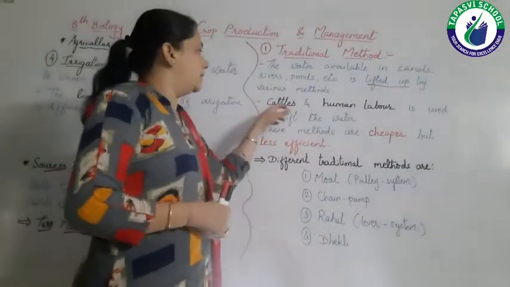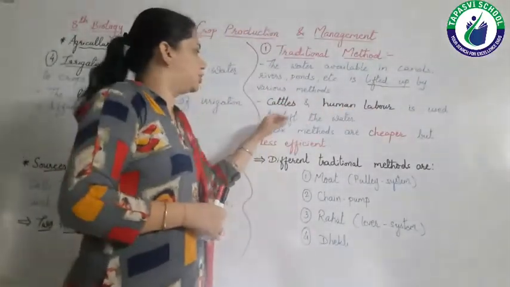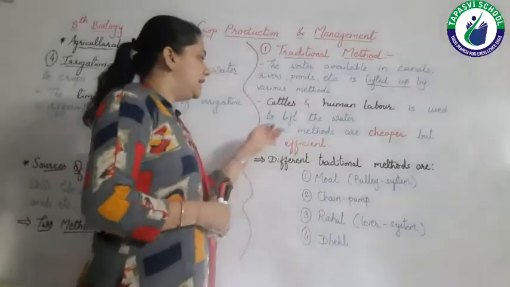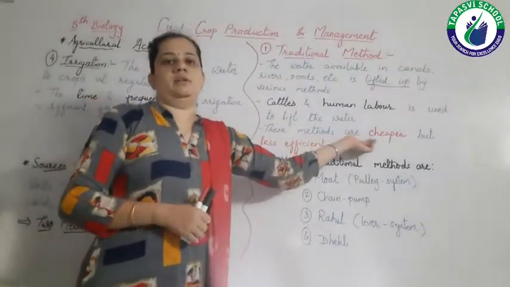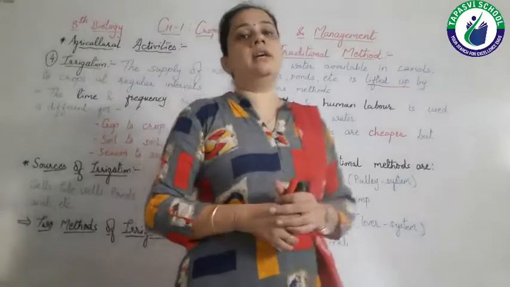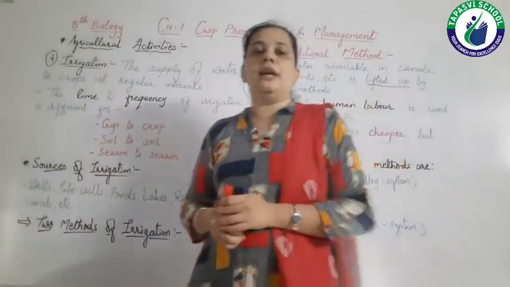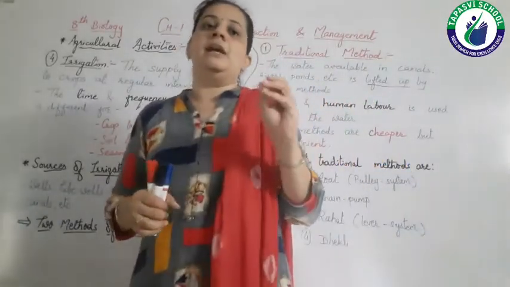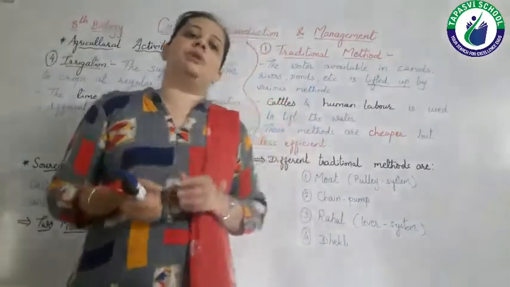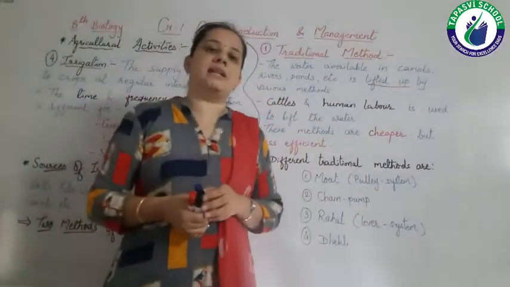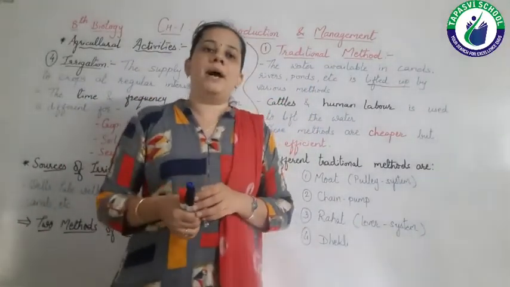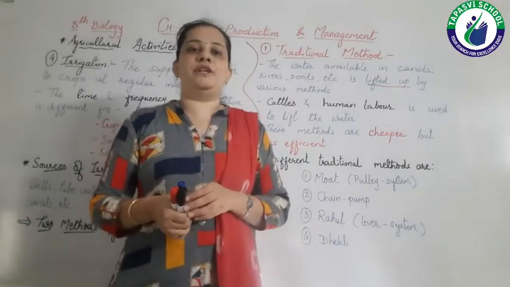So cattle and human labor is used to lift the water. These methods are cheaper, as we have been using them since long. Here only animals or human labor is required, so these methods are cheaper, but they are less efficient.